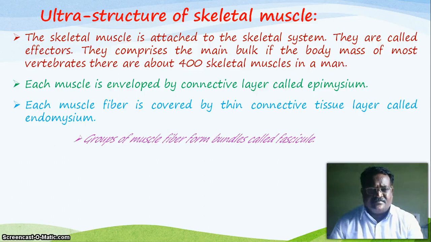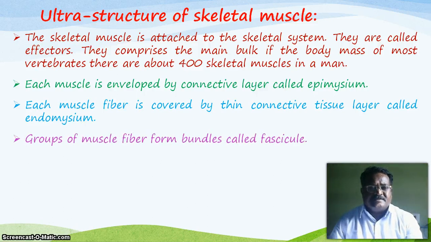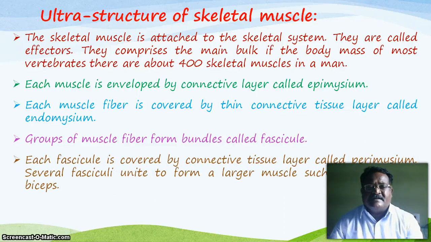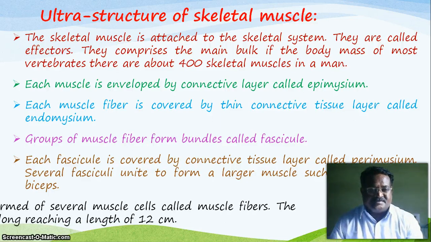This is the structure of the muscles. A group of muscle fibers forms a bundle called a fascicula, and each fascicula is covered by a connective tissue layer called the perimysium. Several fascicula unite to form a larger muscle such as the triceps and the biceps.